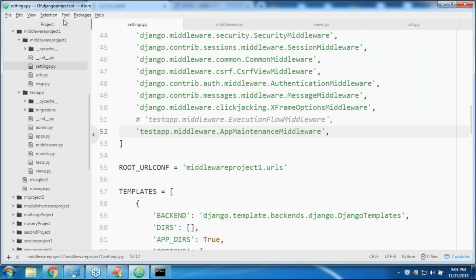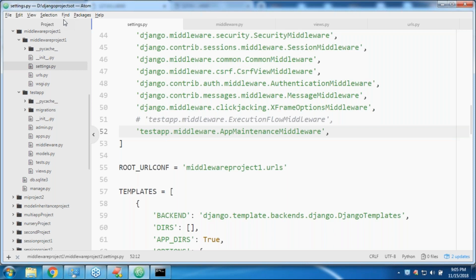Next, I want to take one more example, one more middleware I want to show.